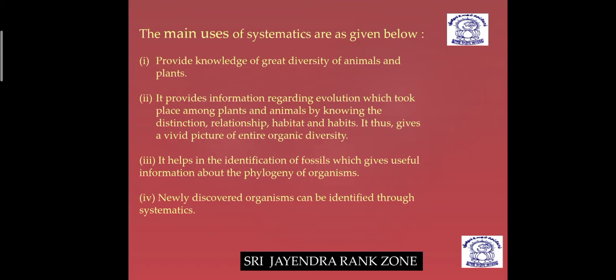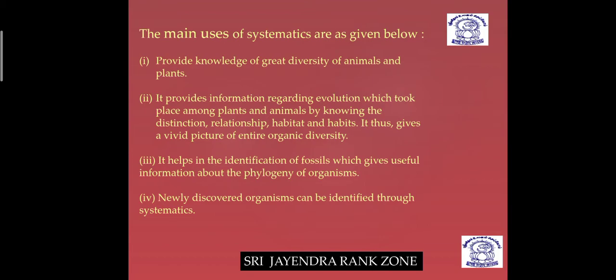Okay, after the types of taxonomy, next we are going to talk about systematics. First we are going to deal with the main uses of systematics. We have studied that it includes identification, characterization, nomenclature, classification, and phylogeny. So what are the main uses of this? First, it provides knowledge of the great diversity of animals and plants. Yes students, this is most important, because in systematics they have arranged different organisms systematically, so it is easy for us to understand and get knowledge of this diversity of animals and plants.